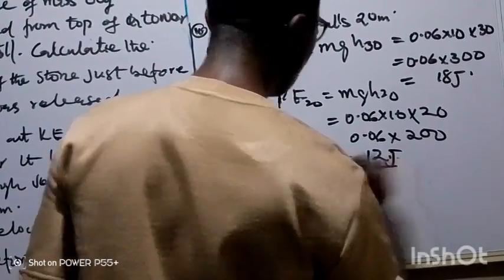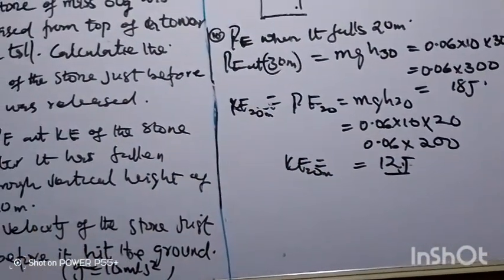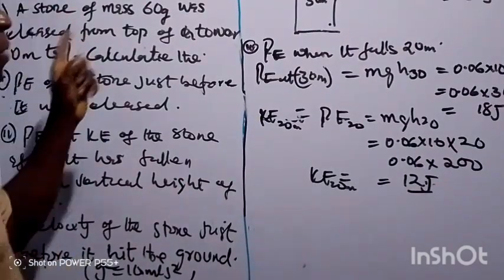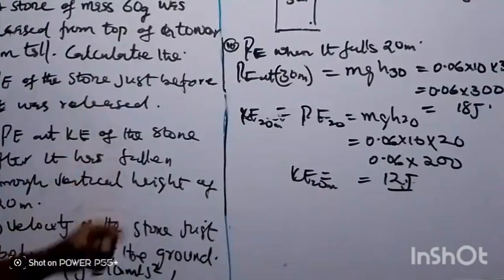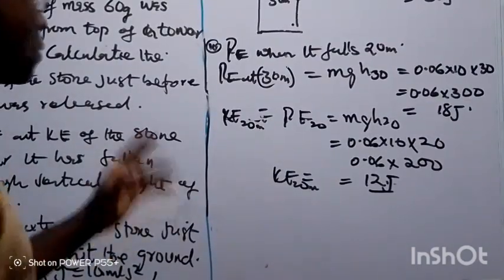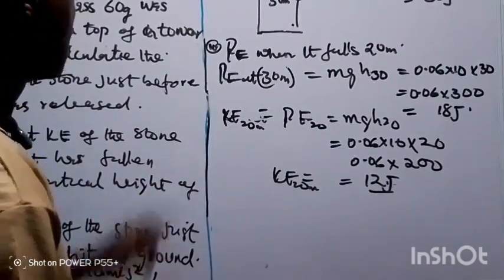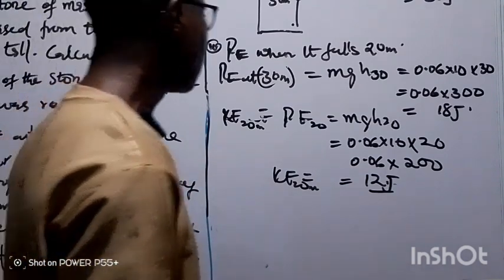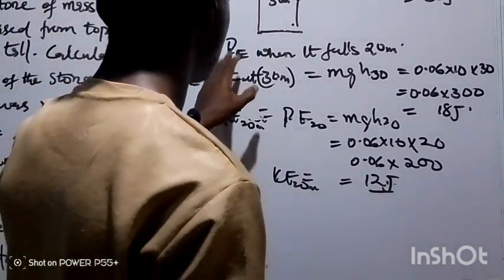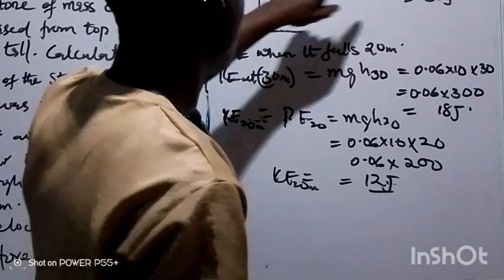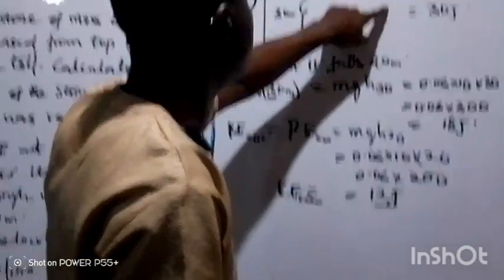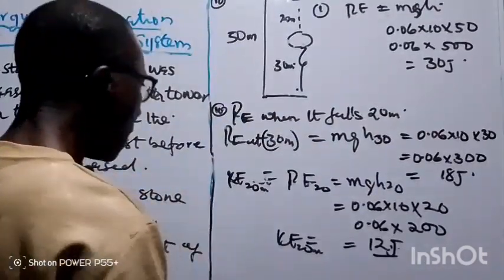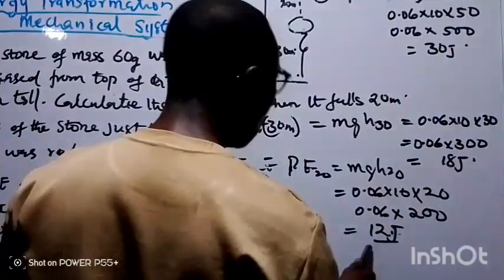12 joule. And if you want to know whether the calculation is correct or wrong, it must comply with the principle of conservation of energy, or the principle of conservation of mechanical energy. Look at it, the energy must remain constant. Let's say we want to calculate the total energy at this point. Then it must be equal to the energy at the initial point. This is 30. Look at the total energy now, 18 plus 12 equals 30.